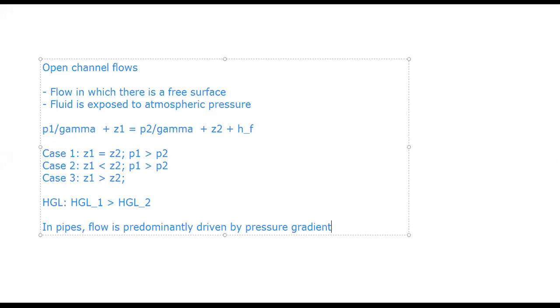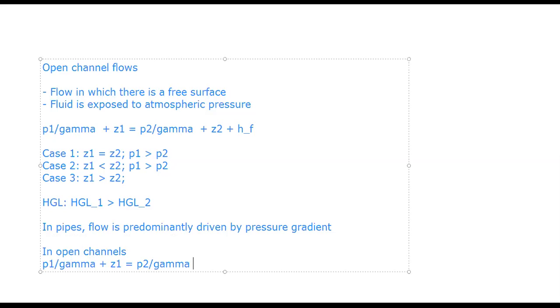Okay, but in the case of open channel flow, let us see what this equation becomes. In open channels, both points are exposed to atmosphere. So what happens to P1 by gamma and P2 by gamma?